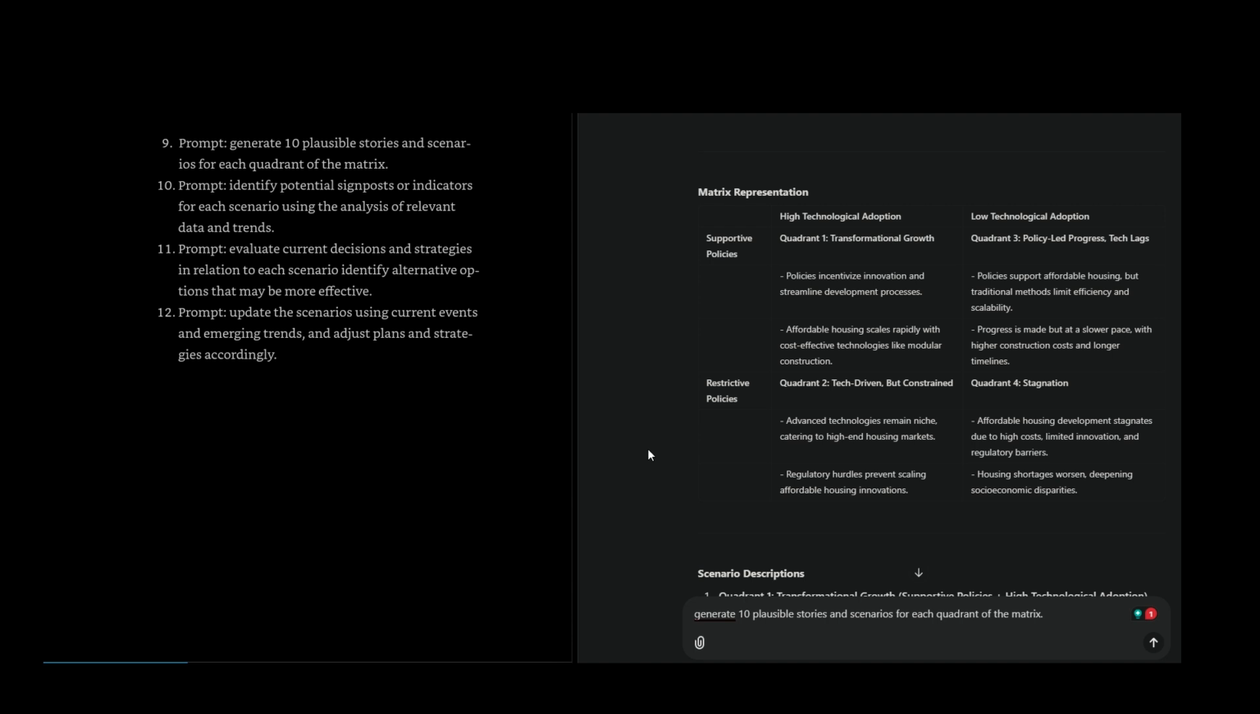Quadrant 4, stagnation. Restrictive policies, low technological adoption. Future outlook. Restrictive policies and resistance to technological change lead to minimal progress on affordable housing. High construction costs, zoning barriers, and lack of innovation worsen housing shortages. Socioeconomic inequality grows as affordability issues remain unaddressed.